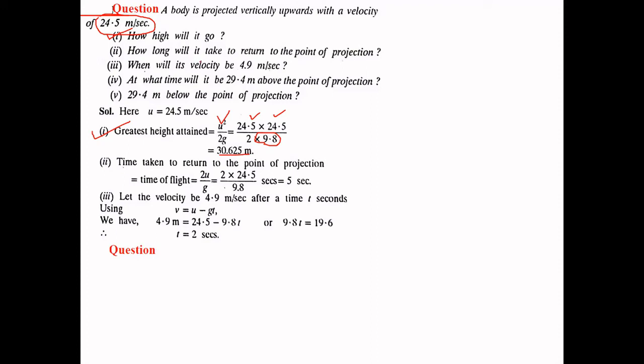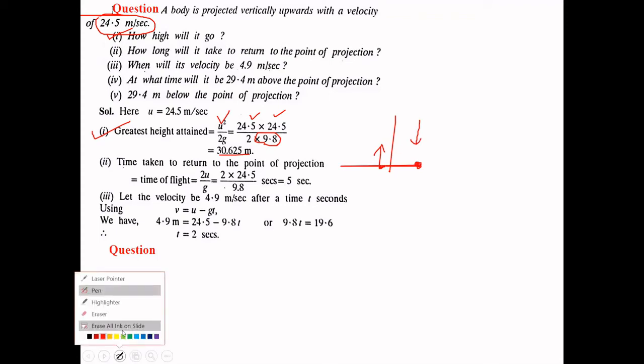Now the second part: how long will it take to return to the point of projection? Again, as we have solved in the article, the particle is moving upward, then it is moving downwards, and it again reaches this point. So what is the total time taken? The total time of the flight. The total time of the flight was 2u by g. So the value of u was 24.5 and g is 9.8. We have solved it.